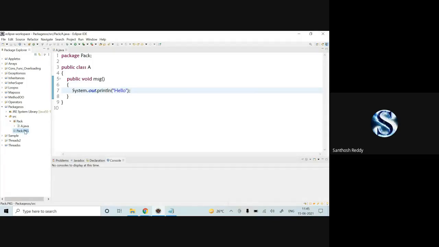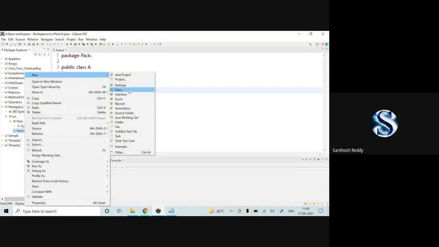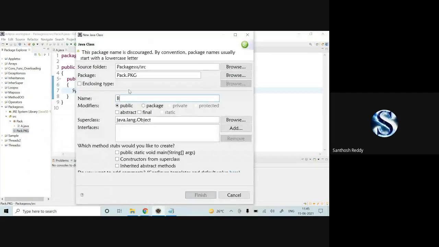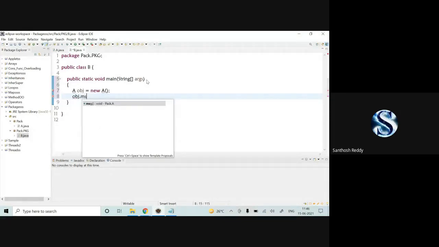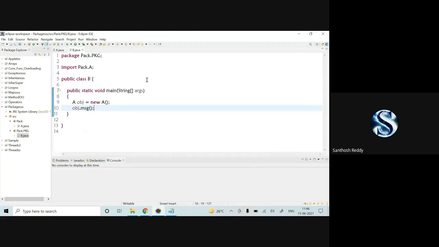Now, under this, I'm going to create another class which is called B. Class B I'll create. Here I'm going to extract the main method and I'll click on finish. It is very similar to how to access one class from another class, how to import. I'll show you. Here I'm going to create an object of class A: A obj = new A(); then obj.msg(); give semicolon and save the code.